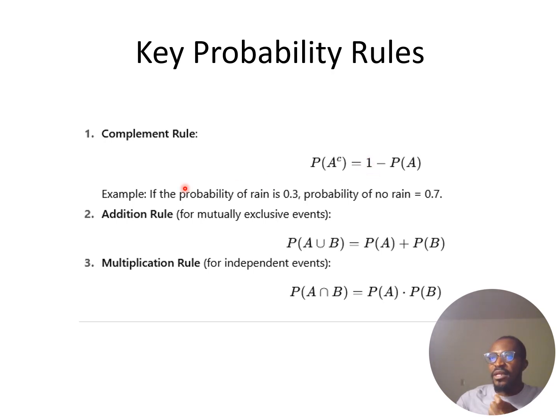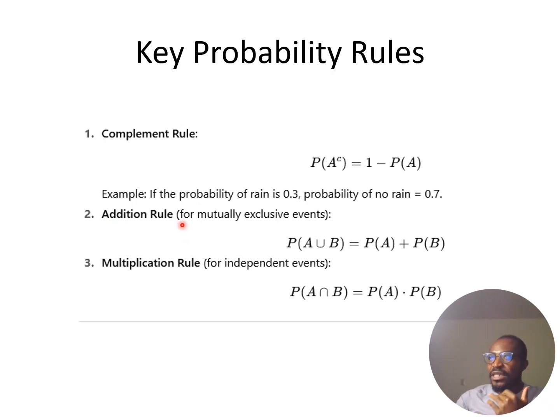So for example, we can say the probability that it is going to rain is 0.3. Then the probability that it won't rain will in that case be 1 minus 0.3, which will be 0.7.